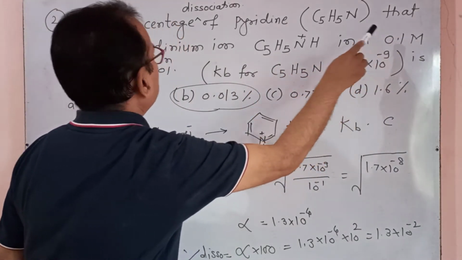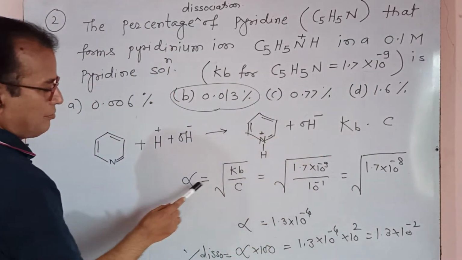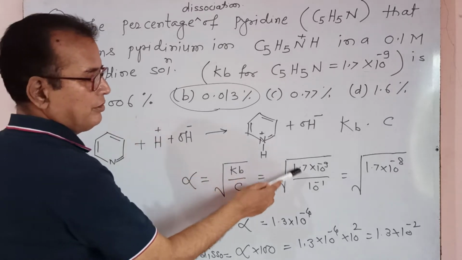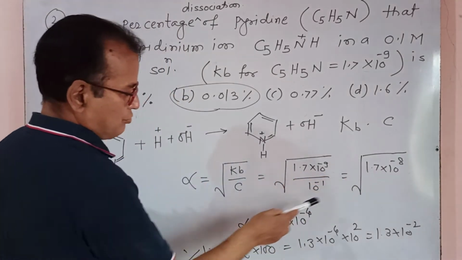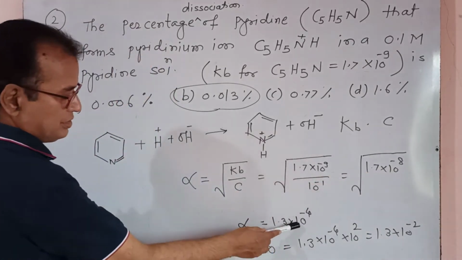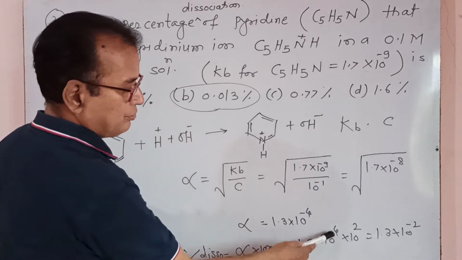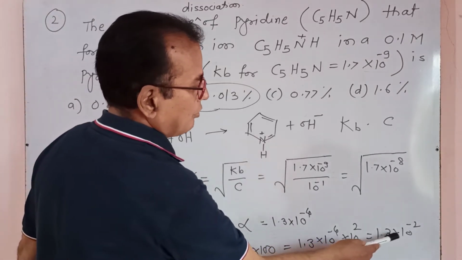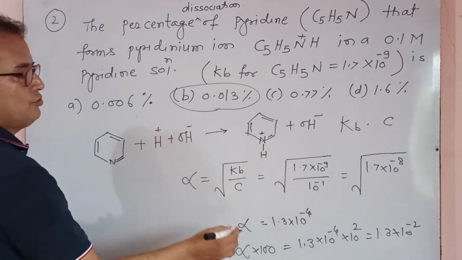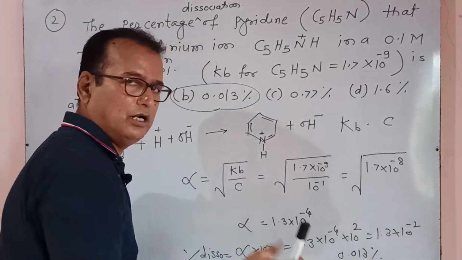It is a C value, and with this Kb value, according to Kb and C, we must determine alpha. Alpha is the root of Kb upon C, which is 1.7 into 10 raised to minus 8. Alpha is equal to 1.3 into 10 raised to minus 4. Percentage dissociation is alpha into 100, which is 1.3 into 10 raised to minus 4 into 10 raised to 2, that is 1.3 into 10 raised to minus 2, so it is 0.013%. It is the answer.